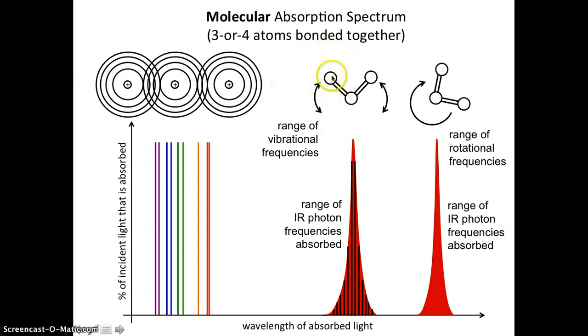If you get rid of the third over here and you just have two, then they are far more limited in the frequencies with which they can vibrate. And so they are far more limited in the photons they can absorb. Something like this with three atoms has enough different frequencies of vibration that it can absorb any of these possible wavelengths.